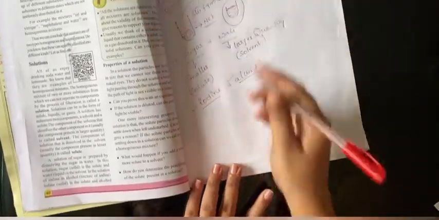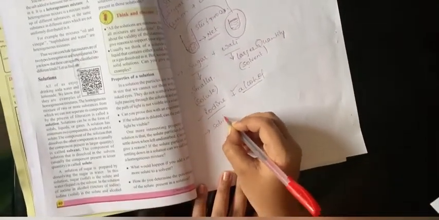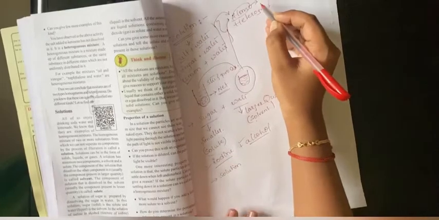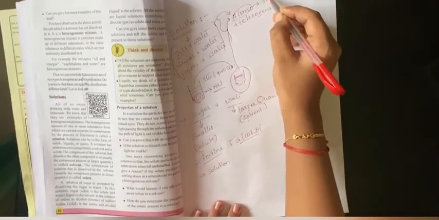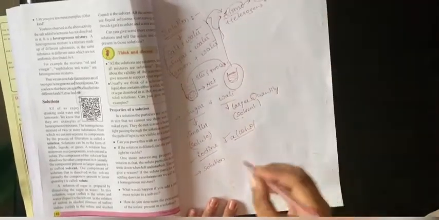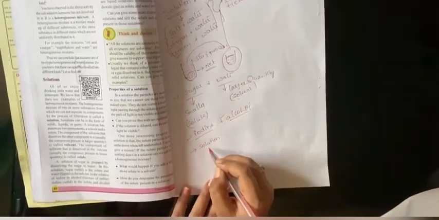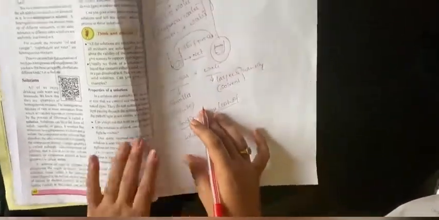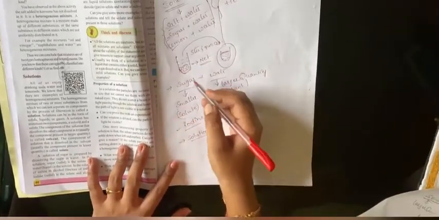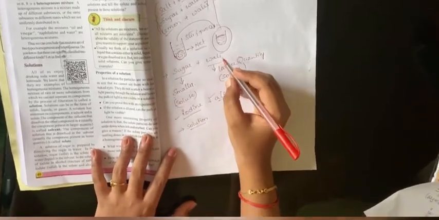Now let us look at the properties of a solution. A solution is a homogeneous substance. After filtration it is not separated, as with salt and water. When salt gets dissolved in water, the salt will not come back again. These types of mixtures are known as solutions. From this experiment we could get an idea that the particles in solutions are very small in size.